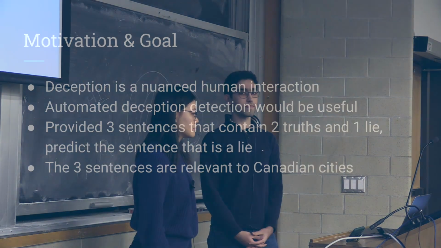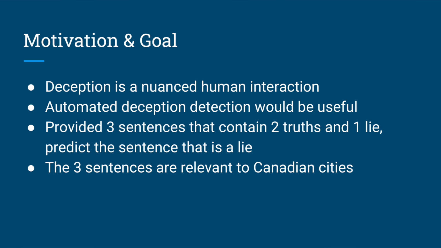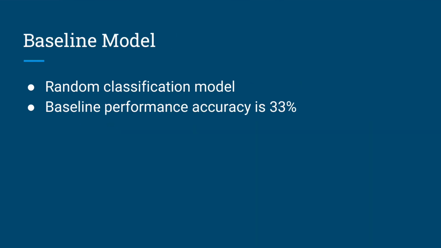This is Muhammad. Deception is a nuanced human interaction. Currently, there's nothing that can predict what is a lie with 100% certainty. The goal of our project is to determine a lie given 3 options, where the other 2 options are truths. One constraint is that the sentences must be related to Canadian cities.